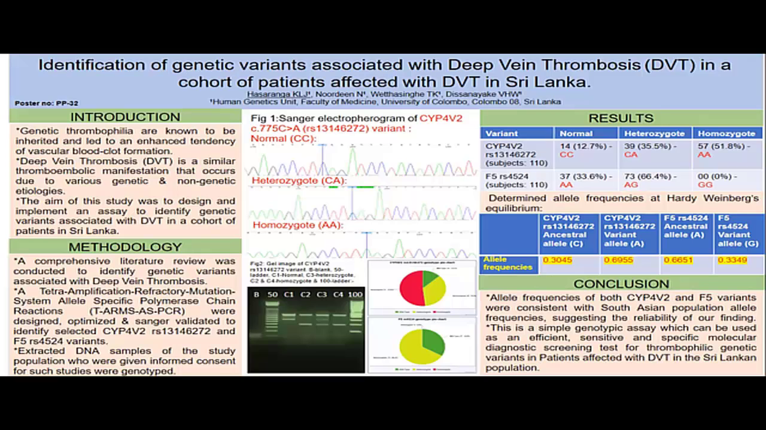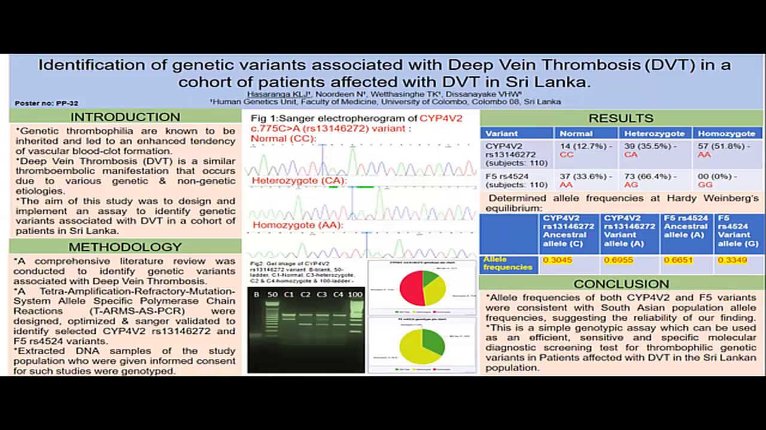A comprehensive literature review was conducted to identify genetic variants associated with DVT. CYP4V2, RS1314672, and factor V, RS4524 variants were identified as causing missense mutations, to identify the likelihood of causing DVT. A novel tetra-amplification refractory mutation system, allele-specific polymerase chain reaction was designed, optimized, and Sanger validated to genotype the literature-identified CYP4V2 and factor V variants.